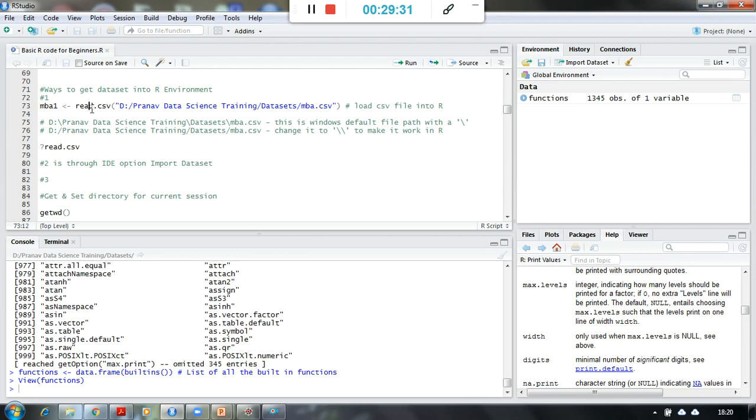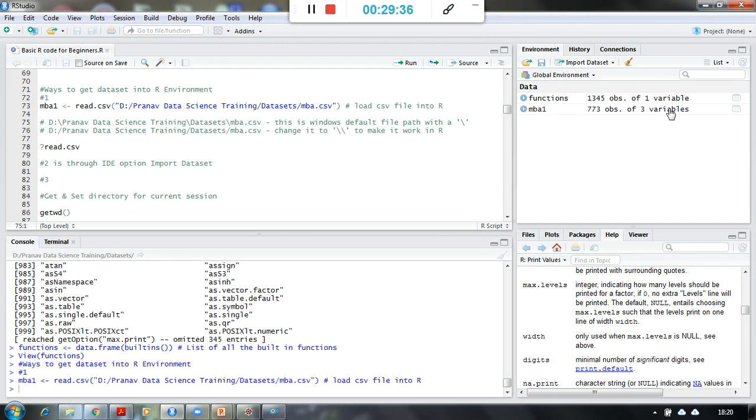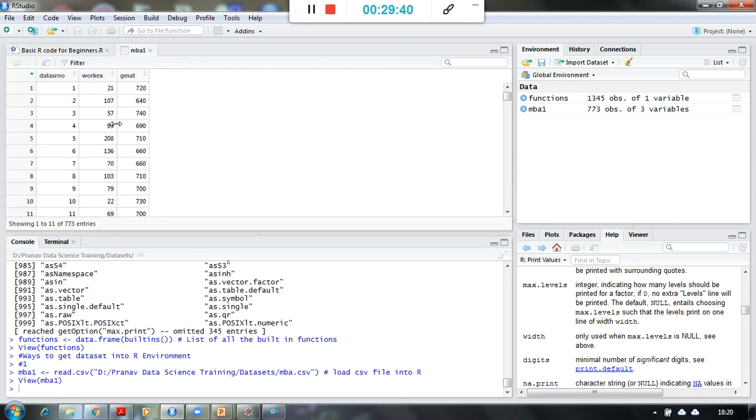Okay, so let me import this particular data set, and you see here MBA1 is available in my global environment, which looks like this. There are 3 columns: serial number, work experience, and GMAT column. Those who have gone through the basic statistics videos will be aware of this data, because we did the entire basic statistics on this data set only.